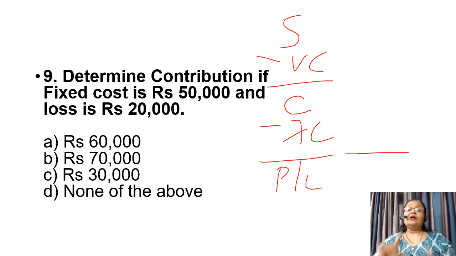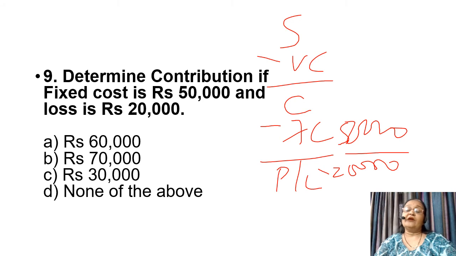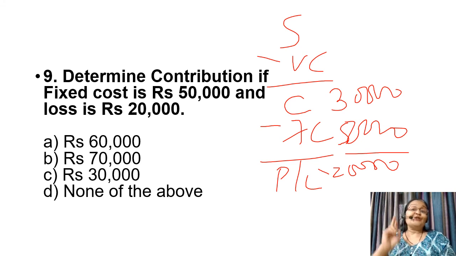As I told you, the contribution is going to be less than fixed cost because there is a loss of rupees 20,000. So we have written 20,000 here and fixed cost is rupees 50,000. So loss is 20,000 means we are not in a position to cover our fixed cost by 20,000 rupees and therefore our contribution is rupees 30,000. Because contribution was 30,000 and fixed costs were 50,000, we have incurred losses of rupees 20,000 and therefore the right answer is rupees 30,000.